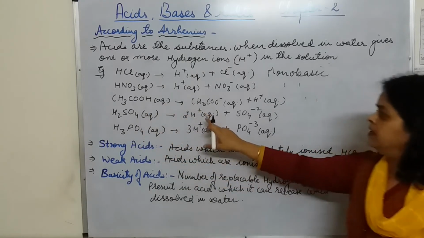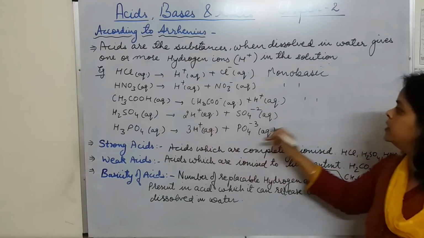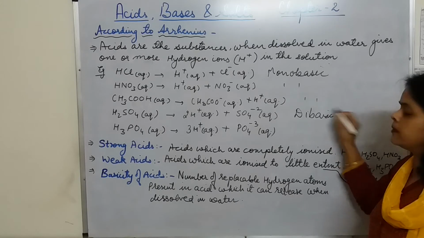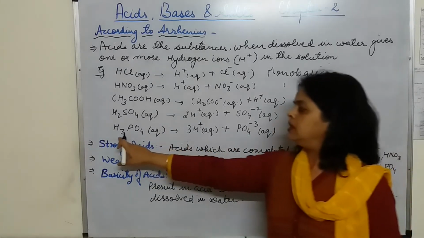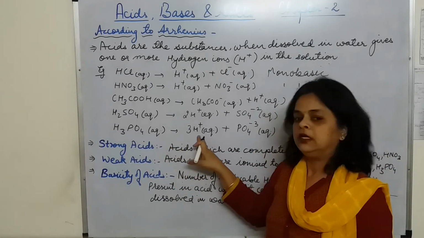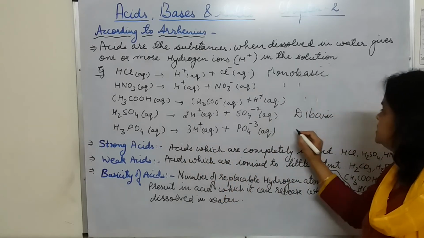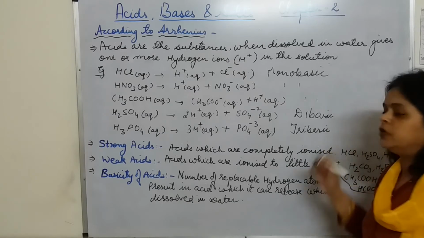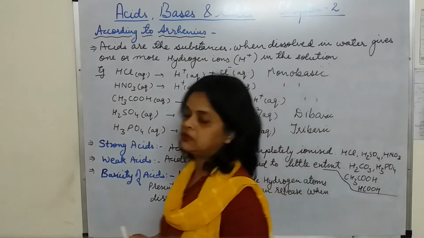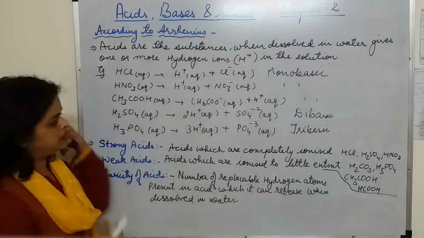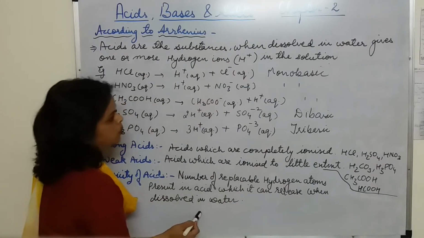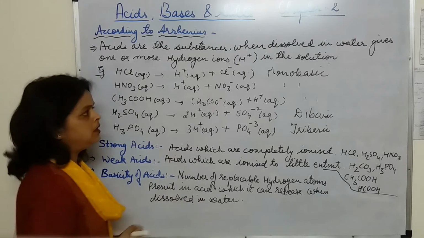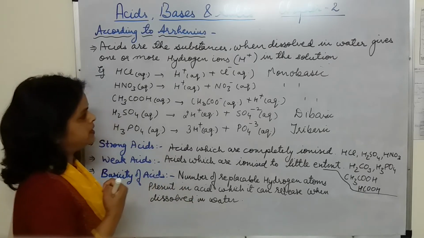H2SO4 is giving 2 H plus ions, so it is dibasic. Now H3PO4 is giving 3 H plus ions, so it is tribasic. What do you mean by tribasic? It has 3 hydrogen atoms which can be released when it is dissolved in water. So this was a little about the Arrhenius concept, that is, what substances you can call acids.